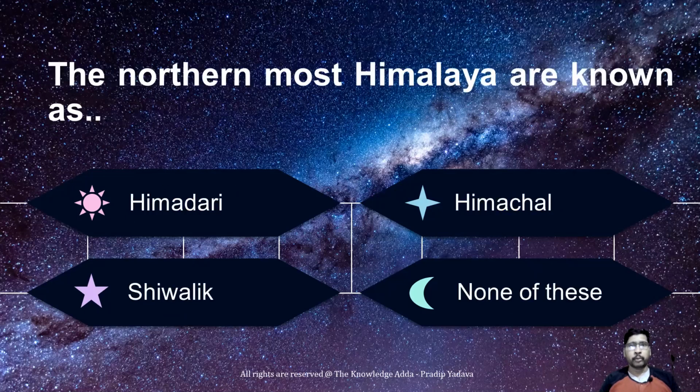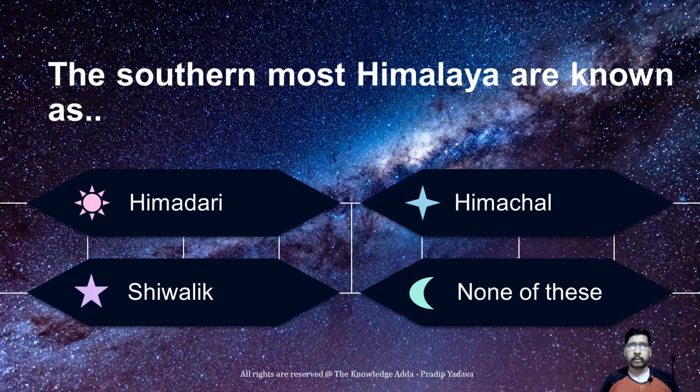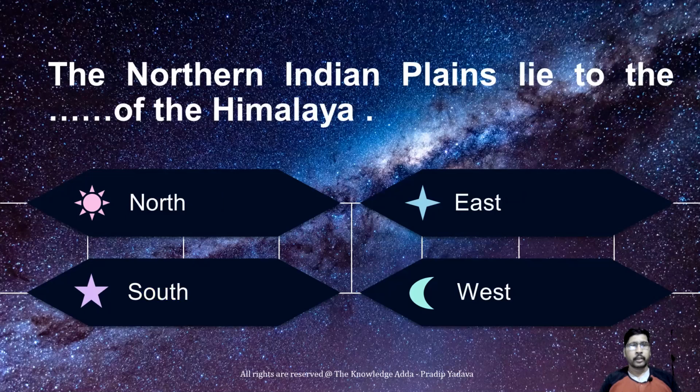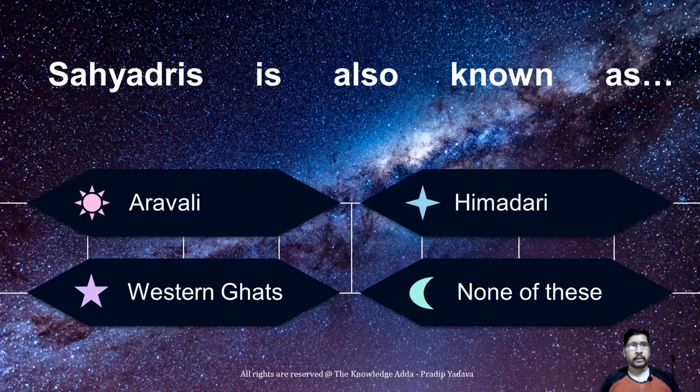The northernmost Himalaya are known as Himadri. The southernmost Himalaya are known as Shivalik. The northern Indian plains lie to the south. Sahyadris is also known as Western Ghat.